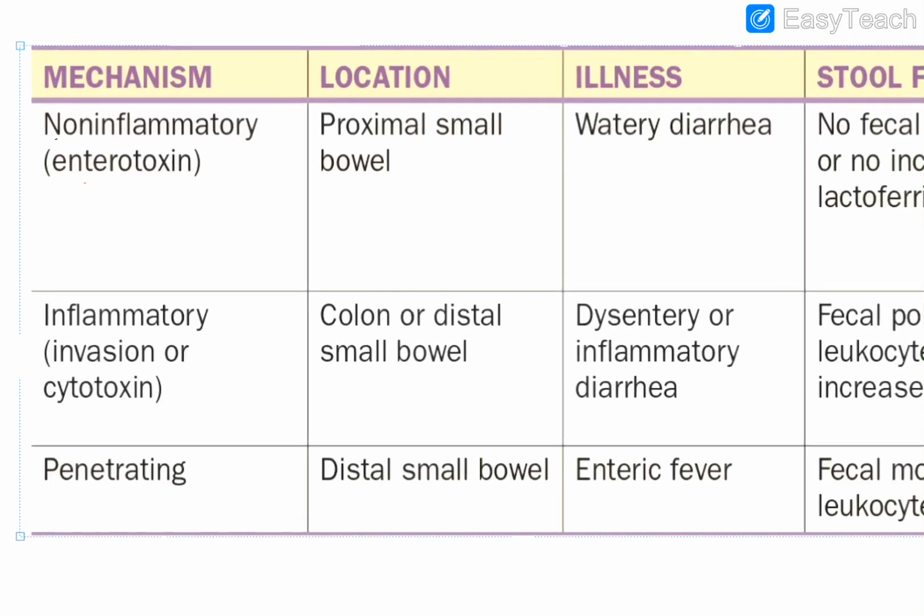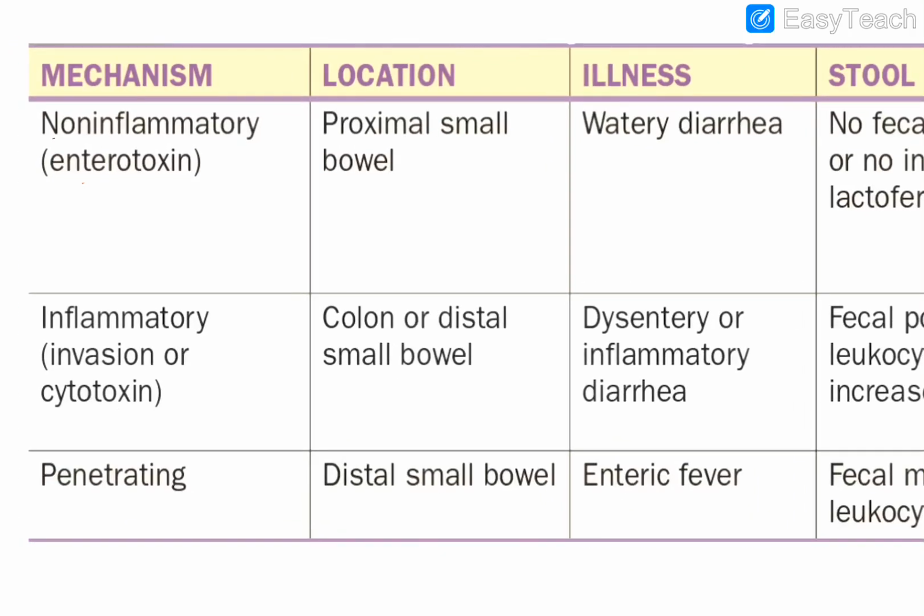Firstly, we'll talk about the mechanisms involved. Remember, the mechanisms are: some are non-inflammatory type of diarrhea, some are inflammatory type of diarrhea, and one particular variety is termed penetrating. These types of diarrhea are caused by which particular organisms?